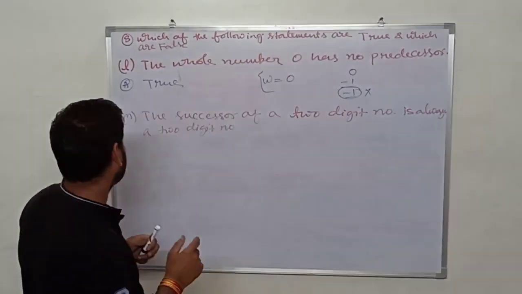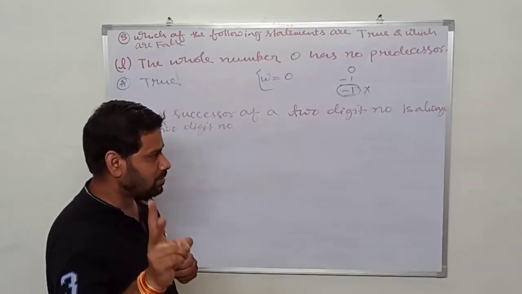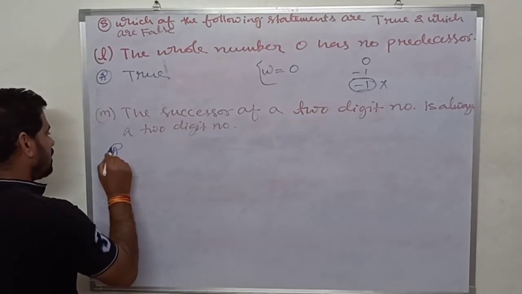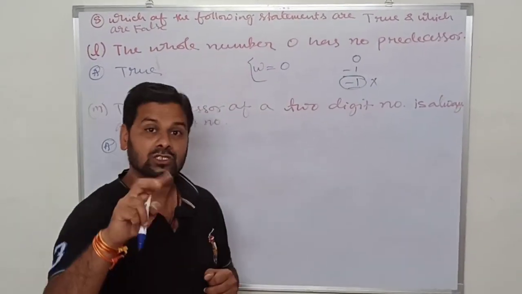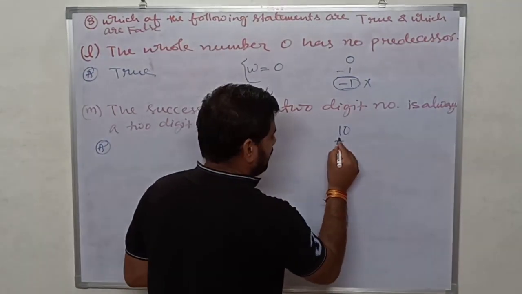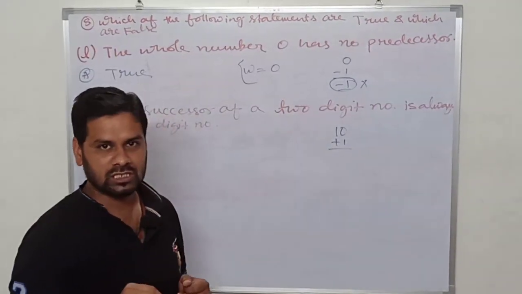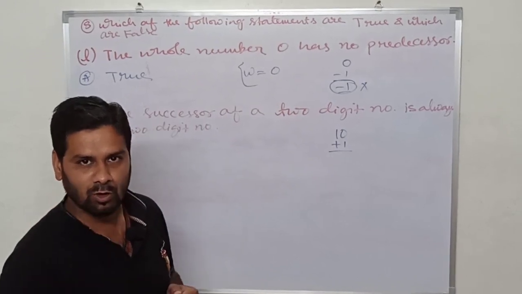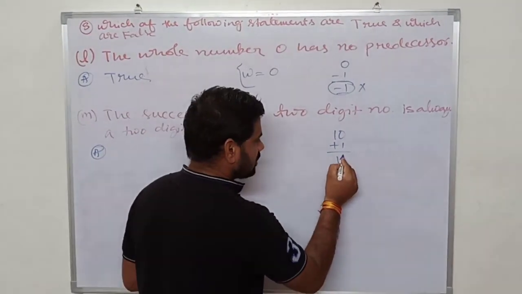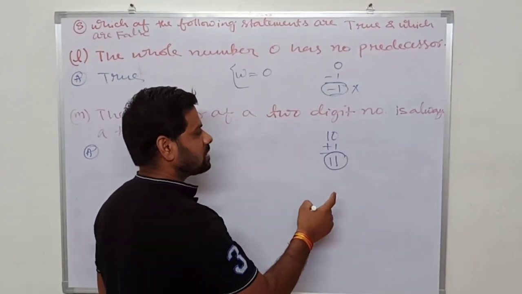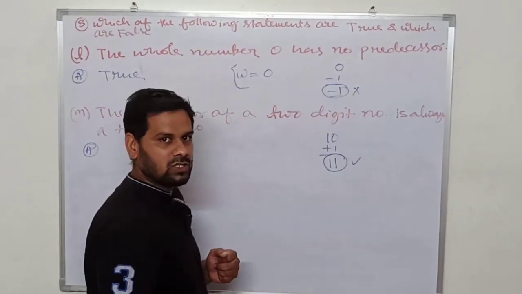Next, the successor of a 2-digit number is always a 2-digit number. Let's check. 10 is the smallest 2-digit number, because before this, 9 is a 1-digit number. So 10 plus 1 is 11. When we add 1 to the smallest 2-digit number, we get a 2-digit number.